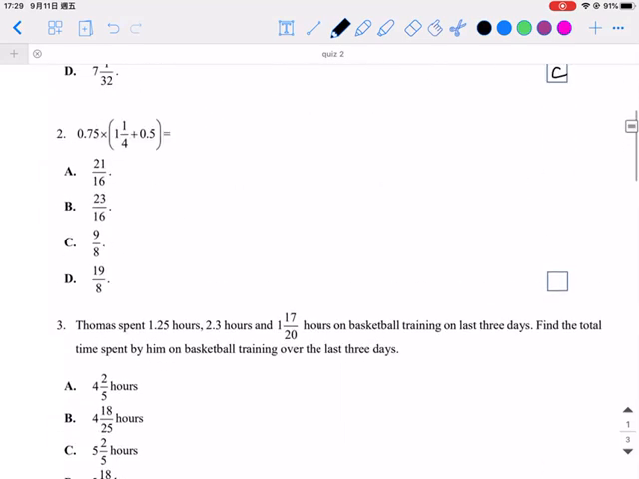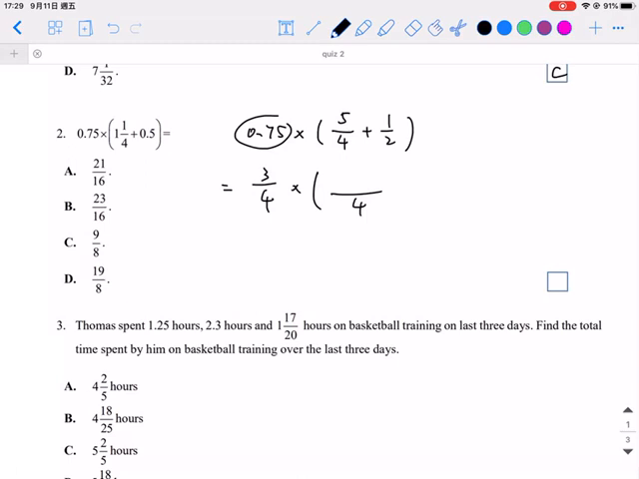And the next one, for the decimal number, I can change to 0.75 multiplied by 4 and 5 over 4 plus 1 over 2. We change this decimal number to a fraction and then multiply by 4, which is 5 plus 2. So that means it's 3 over 4 times 7 over 4. Therefore it's 21 over 16. Then the answer is A.